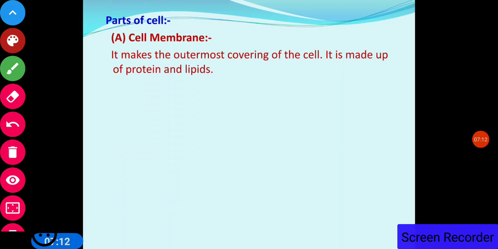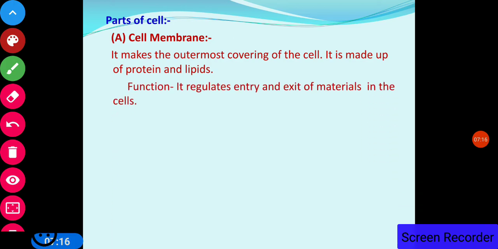It makes the outermost covering of the cell. It is made up of protein and lipids. Function of the cell membrane: it regulates entry and exit of materials in the cell.